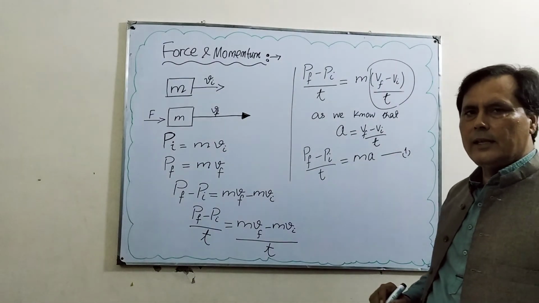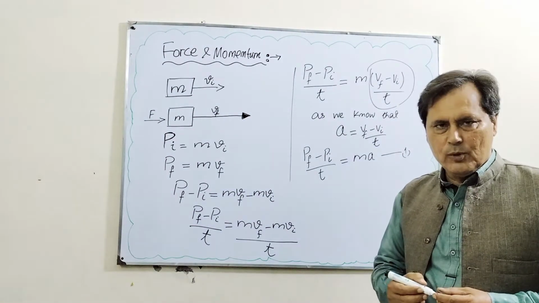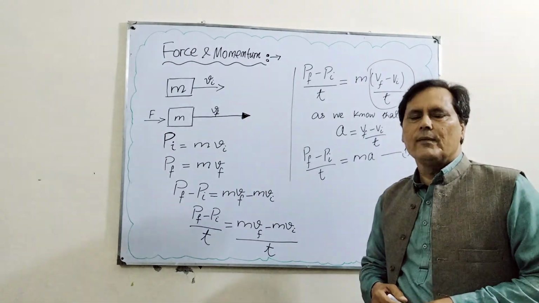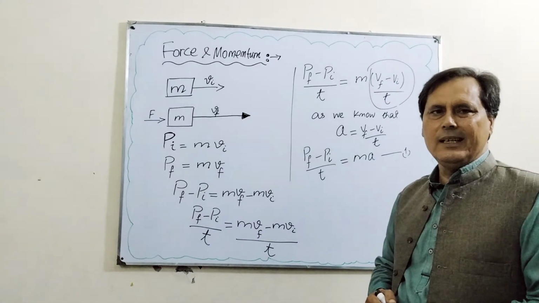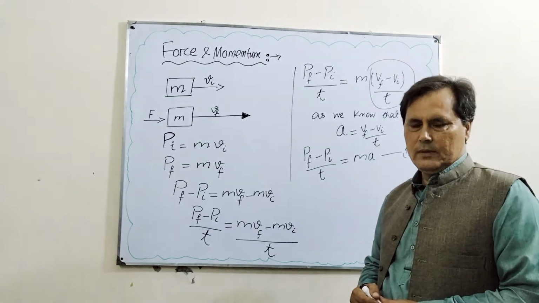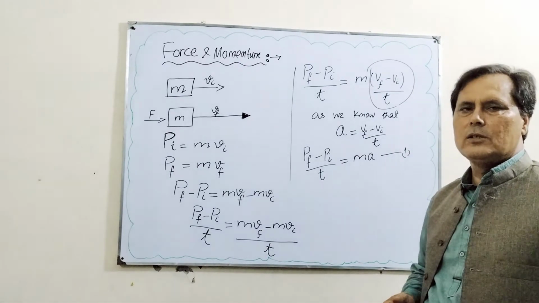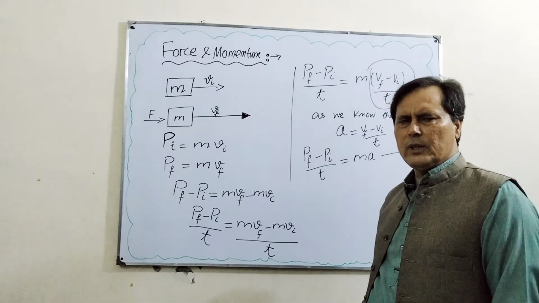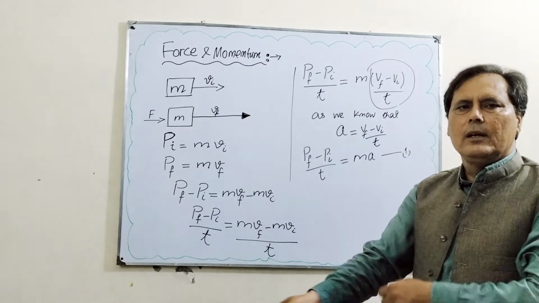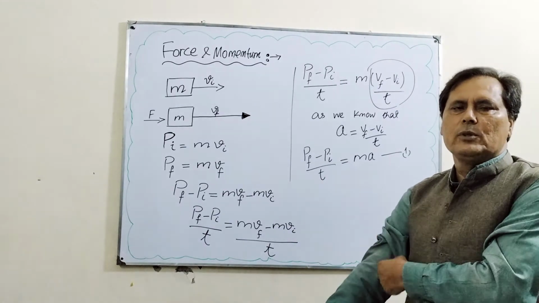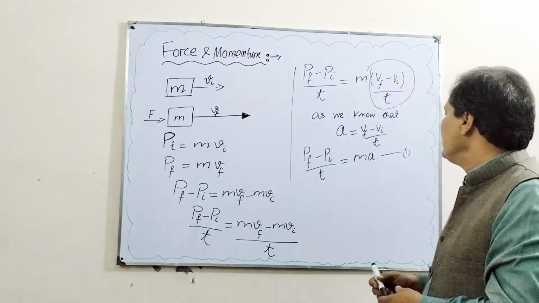And you know that from Newton's second law of motion, whenever a force acts on the body, it produces an acceleration in its own direction, which is directly proportional to the force and inversely proportional to the mass of the body.